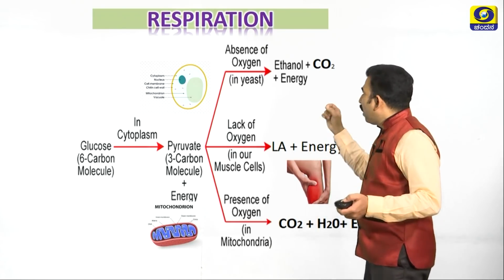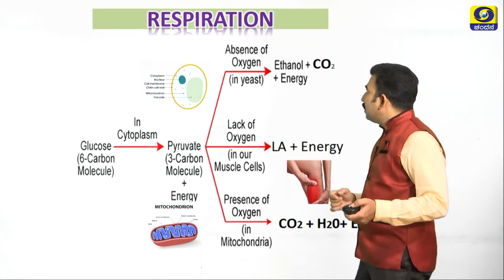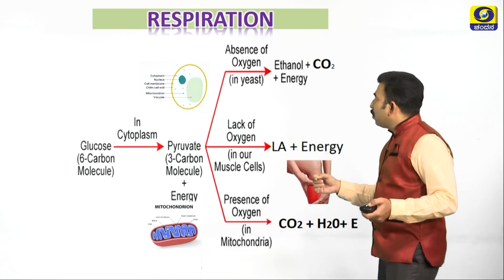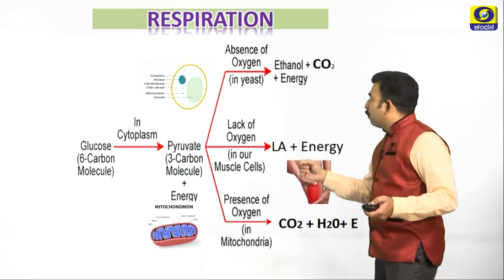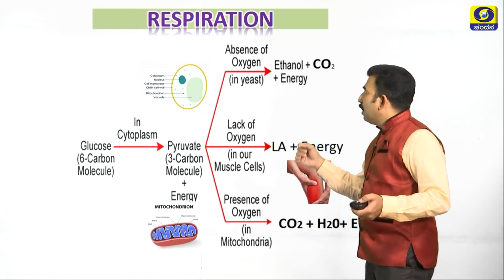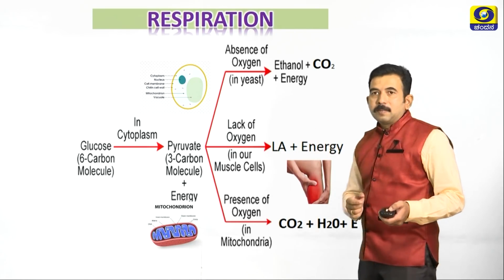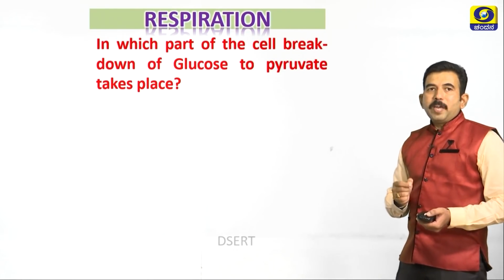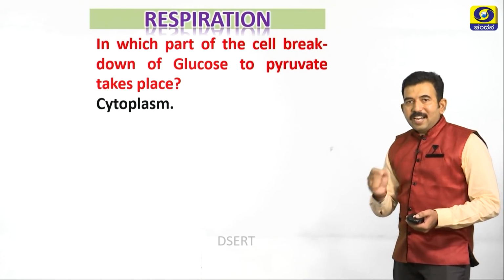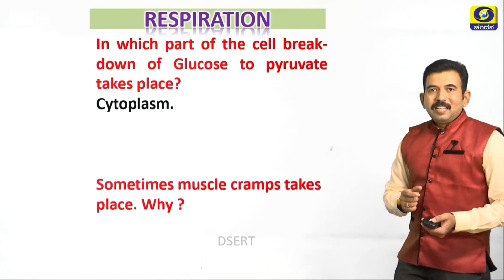Sometimes, because of lack of oxygen in our muscle cells, pyruvate is converted into the 3-carbon molecule lactic acid and energy. Accumulation of lactic acid leads to muscular cramps. In which part of the cell does the breakdown of glucose to pyruvate take place? Yes, you are right, it is in the cytoplasm.